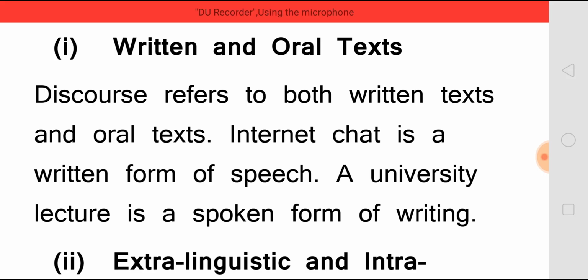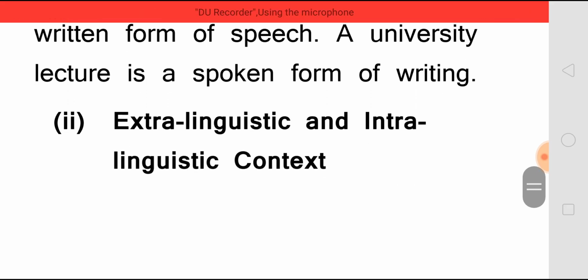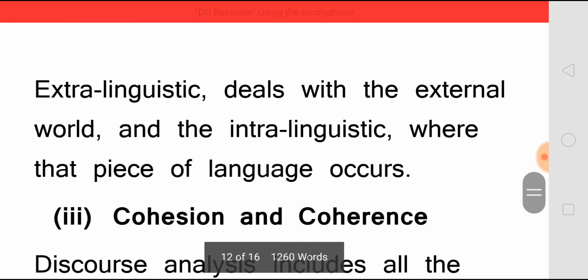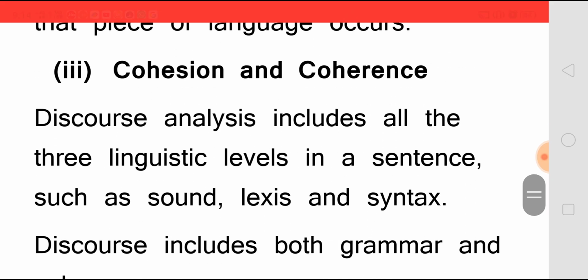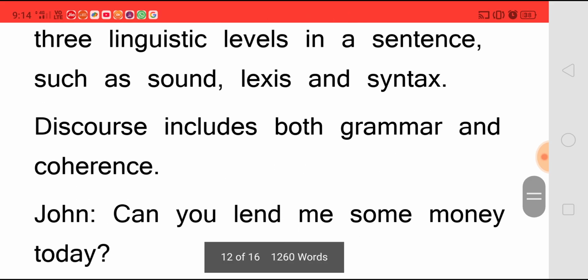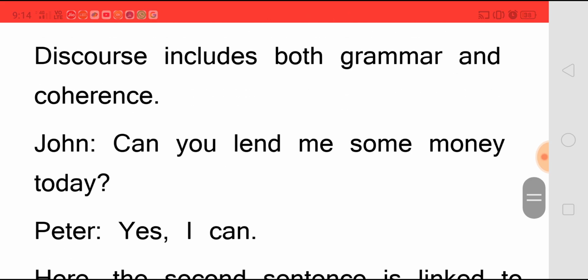Internet chat is a written form of speech. A university lecture is a spoken form of writing. Extra-linguistic and intra-linguistic context. Extra-linguistic deals with the external world and the intra-linguistic deals with where that piece of language occurs. Cohesion and coherence. Discourse analysis includes all the three linguistic levels in a sentence such as sound, lexis and syntax. Discourse includes both grammar and coherence.